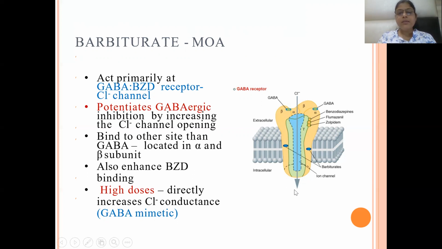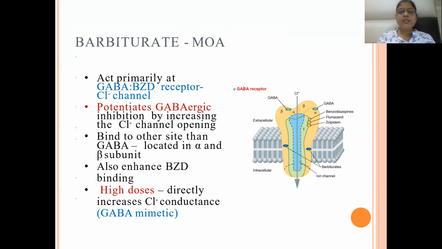Thus, there is increased chloride conductance and hyperpolarization of the membrane, leading to depression of the CNS, causing firstly anxiolysis, then sedation and hypnosis, and ultimately general anesthesia and coma.